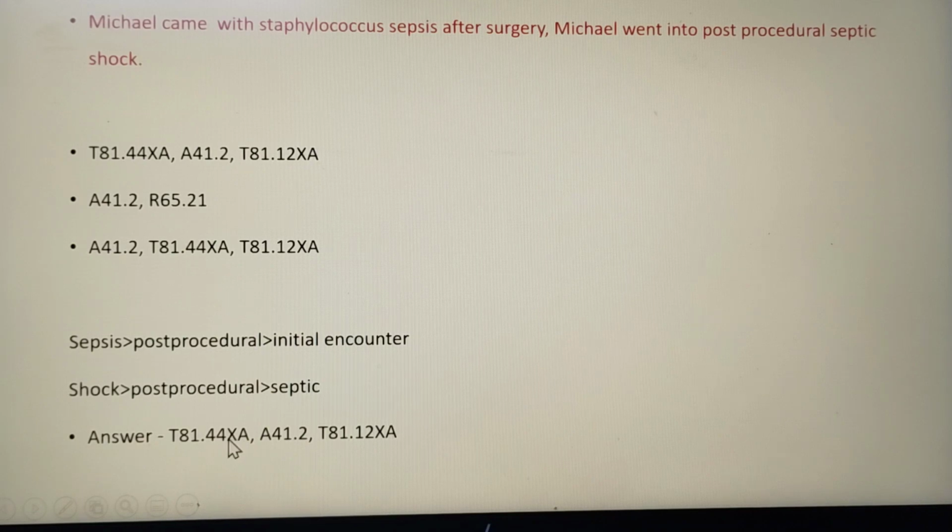The first code is for post-procedural sepsis, the second code is what is the organism that is causing the sepsis, and the third one is the post-procedural septic shock. The first code will tell how the infection came, how the sepsis came: it is coming after a procedure. Next is the systemic infection, what is the organism that is causing the systemic infection, and the last one is the septic shock code. So this is the answer.